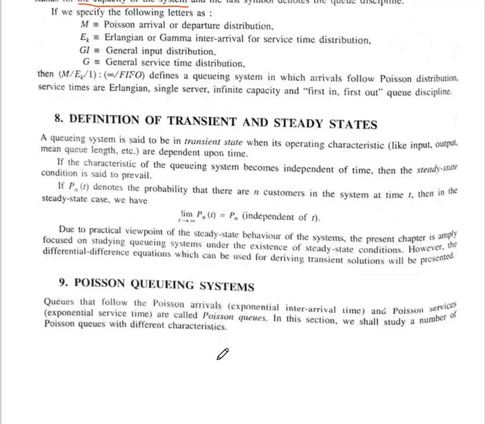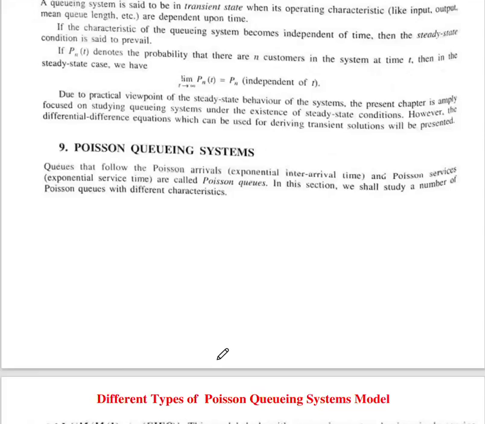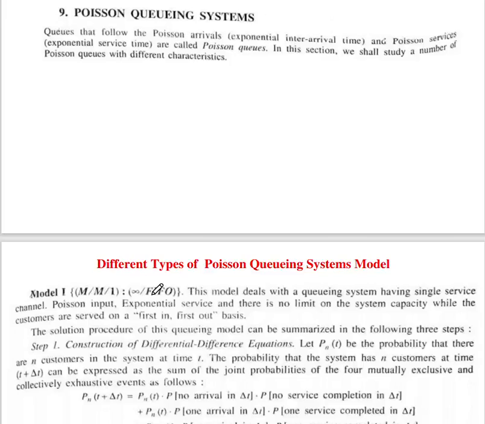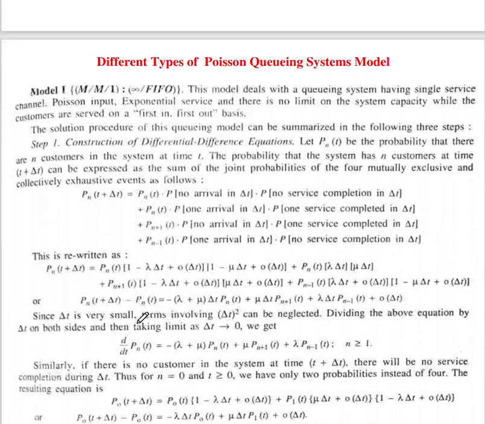Now we will see the Poisson queuing system. What is the Poisson queuing system? A queue that follows Poisson arrival, exponential inter-arrival time, and Poisson services, exponential service time, is called a Poisson queue. So in this section we will study some Poisson queuing system models.